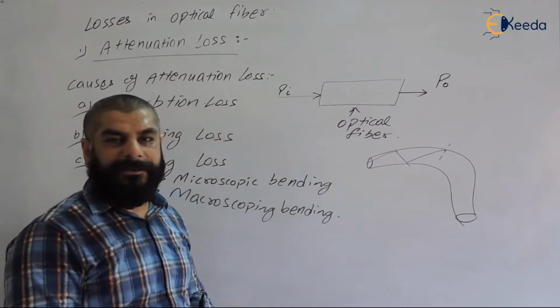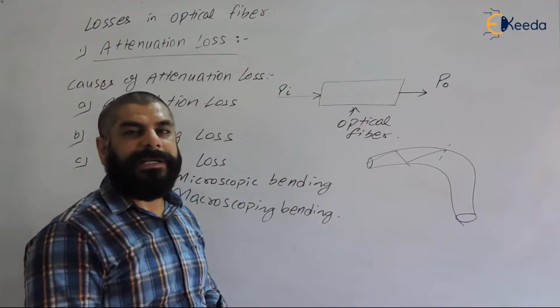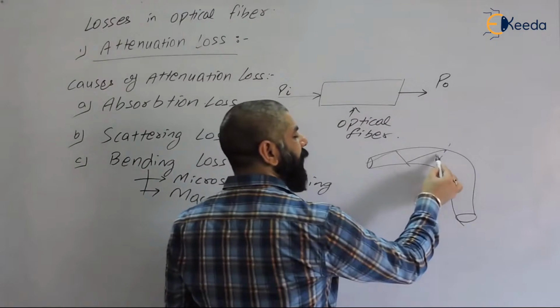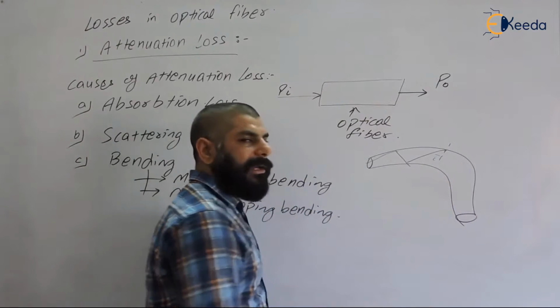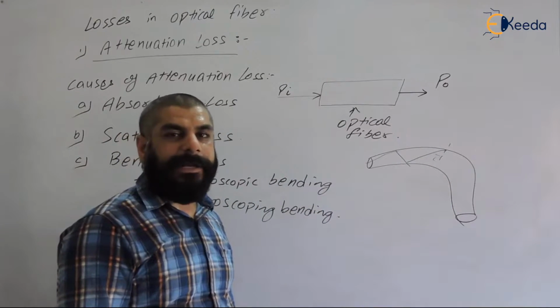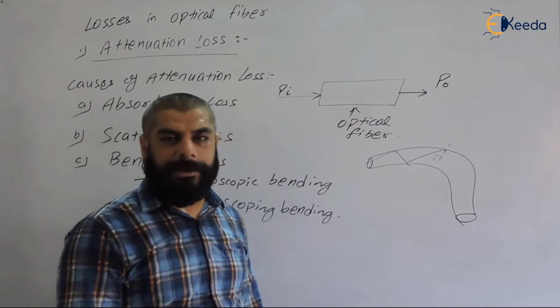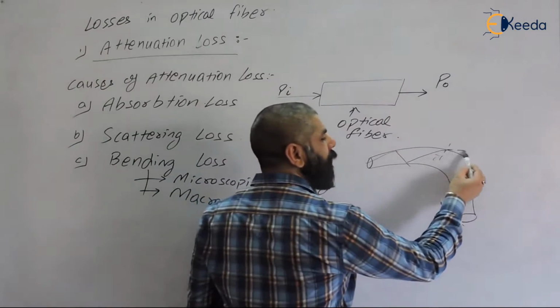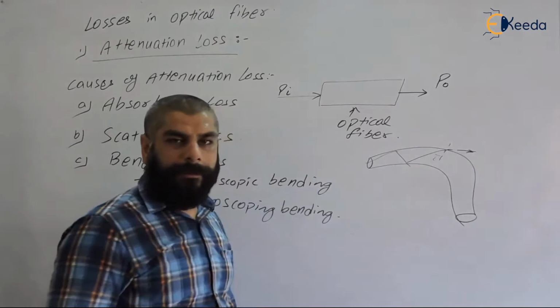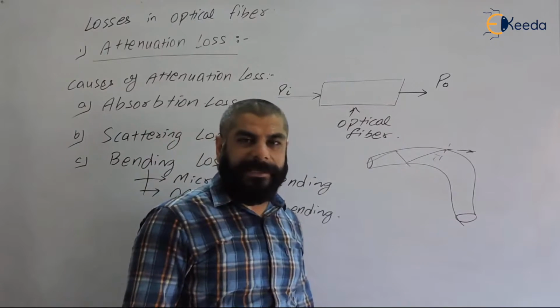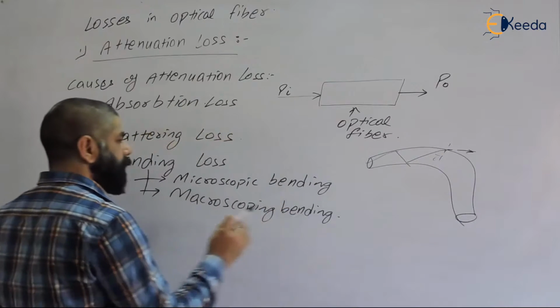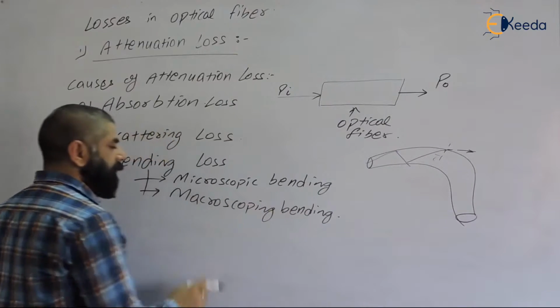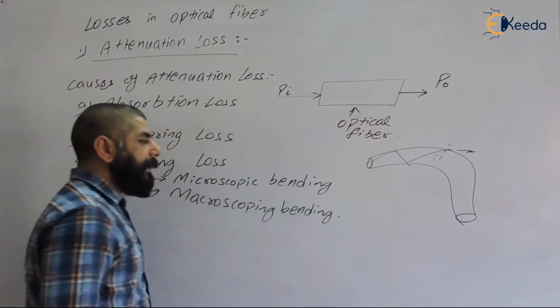So total internal reflection will not take place, because the condition is that the angle of incidence must be greater than the critical angle. If this angle is less than the critical angle, then total internal reflection will not take place. Light will emerge out of the core, means there will be some loss of signal, and this is called macroscopic bending.